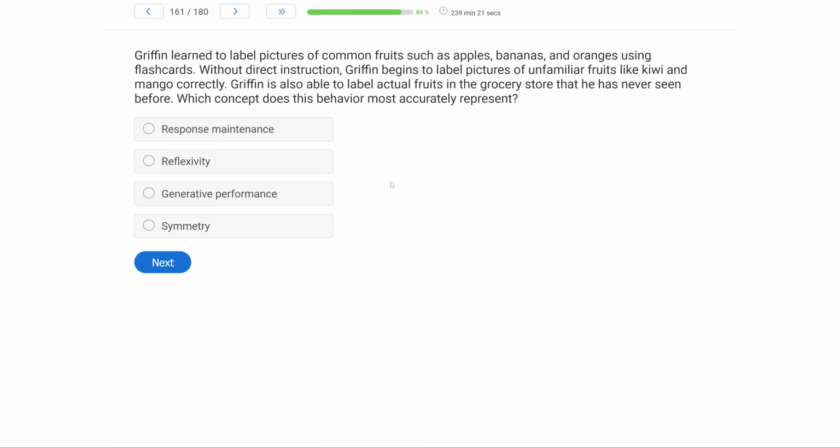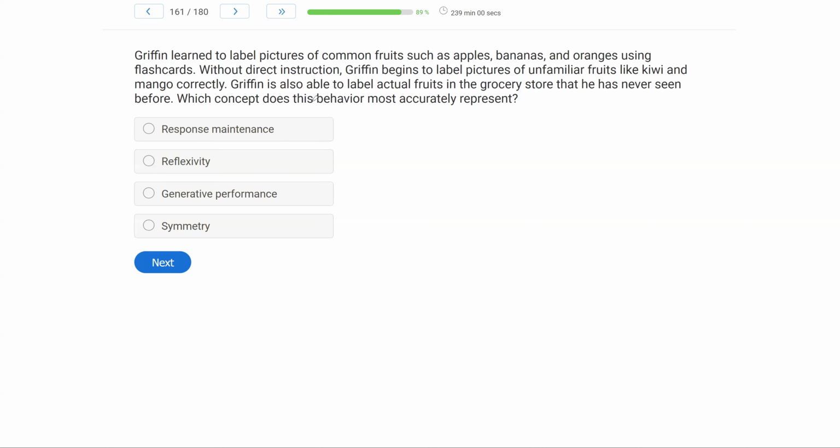Griffin learned to label pictures of common fruits such as apples, bananas, and oranges using flashcards. Without direct instruction, Griffin begins to label pictures of unfamiliar fruits like kiwi and mango correctly. Griffin is also able to label actual fruits in the grocery store that he has never seen before. What concept does this behavior most accurately represent?